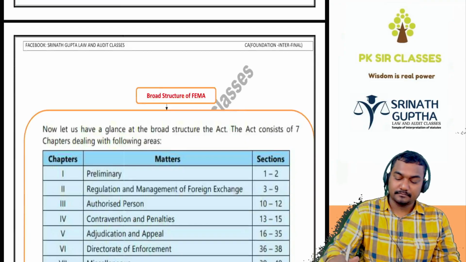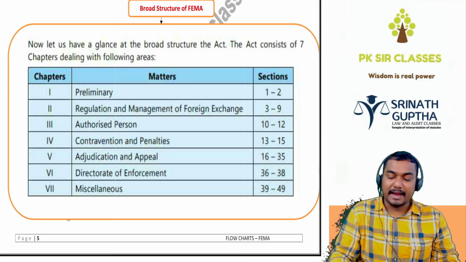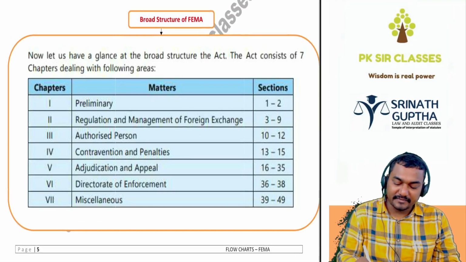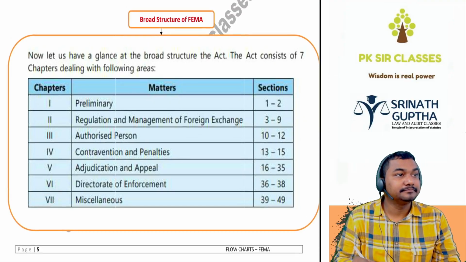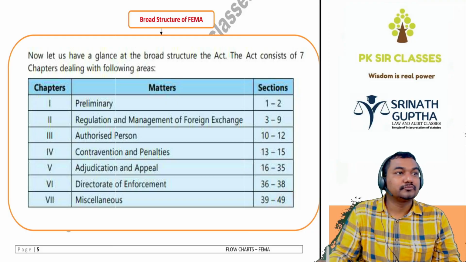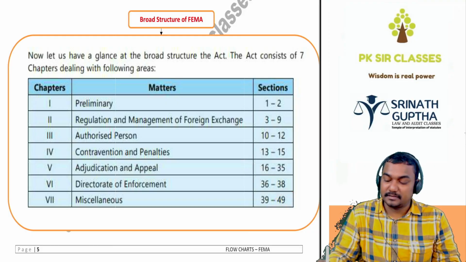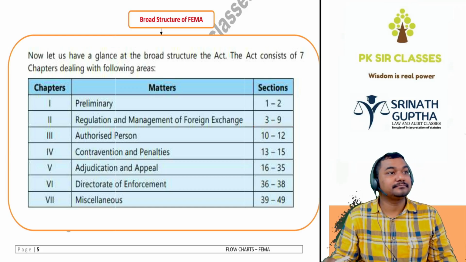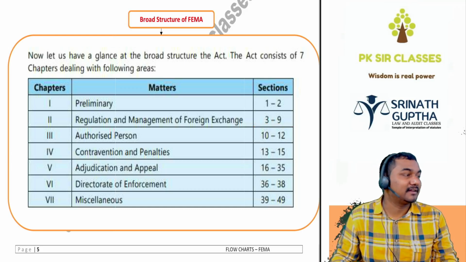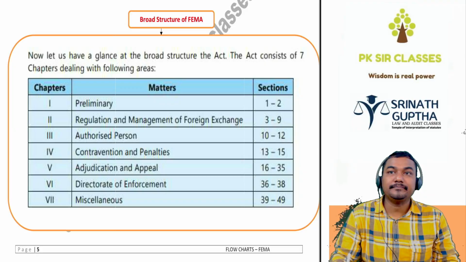Next, in this act, FEMA, we have 7 schedules, 7 chapters. How many chapters, beta? And we have 49 sections, but we will cover up to section 6 only, in CA Inter level. The remaining sections we will cover in CA Final.